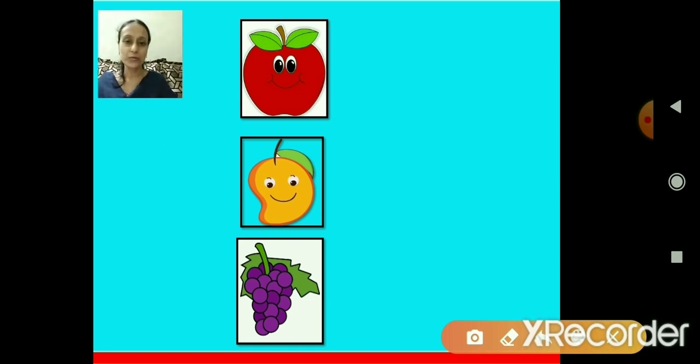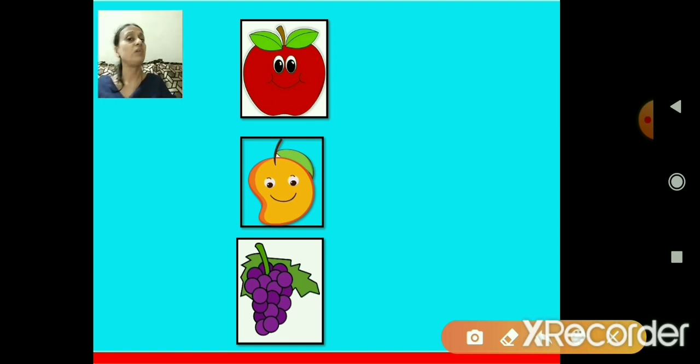Below the apple, what can you see? Which fruit? Yes, it's the season of mango. The king of the fruits, mango, juicy mango. You all must be having juice at home. You all must be eating mangoes. Then, yes, amras. Yes, with puri also. We love it. And the last one below is grapes. You all eat purple grapes? Yes, we love to eat the grapes also.